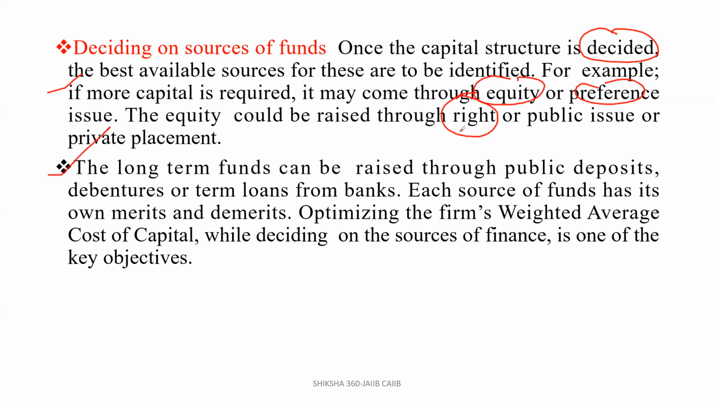The long-term funds can be raised through public deposits, debentures, or term loans from the banks. Term loan basically is long-term. Each source of funds has its own merits and demerits. Optimizing the firm's weighted average cost of capital while deciding on the sources of finance is one of the key objectives. That is how much cost we have to pay for that capital, like interest and other charges. If we take the term loan, all these things have to be taken into account.